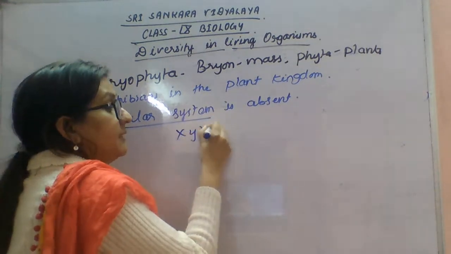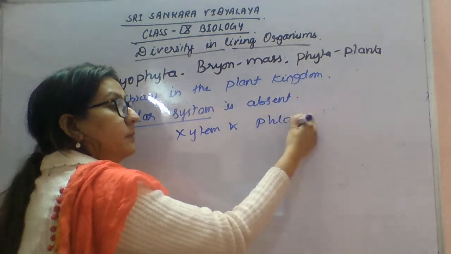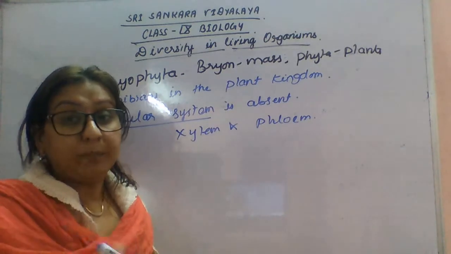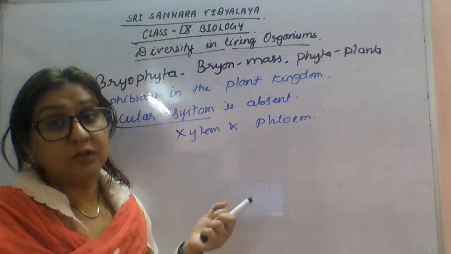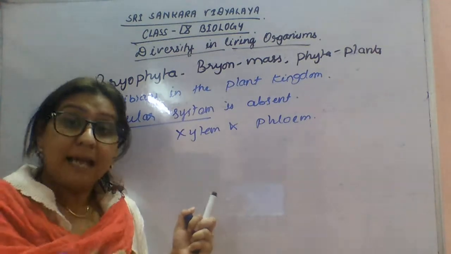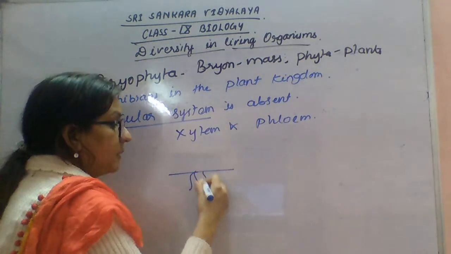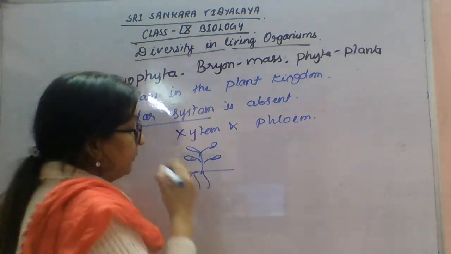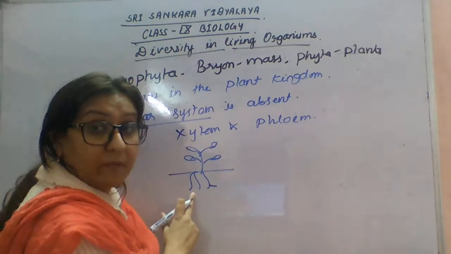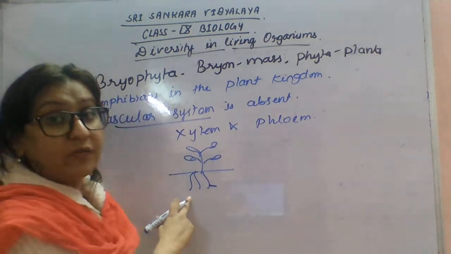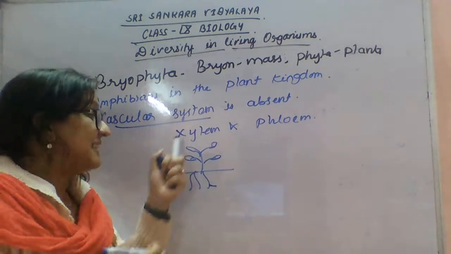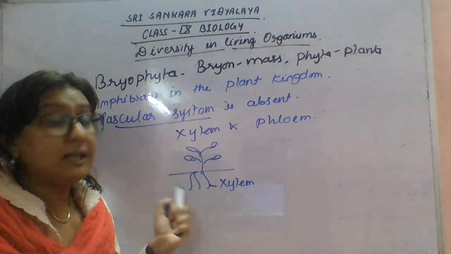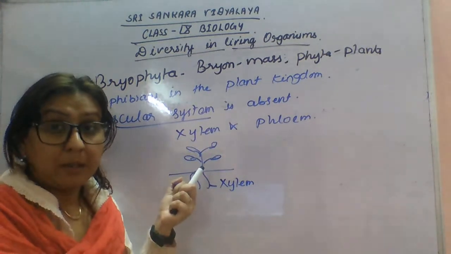Vascular system means xylem and phloem, the transportation channels of the plant. If this is absent, the transport of water and food will be hampered. Suppose this is a plant and this is the root. The root has to absorb water and minerals, and the function of the xylem tissue is to transport this water and minerals to different parts of the plant body.